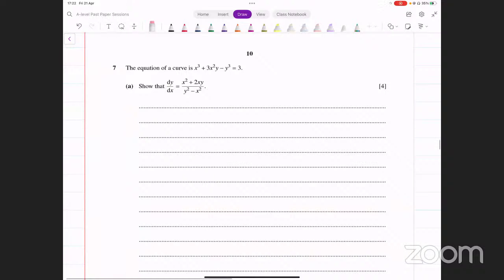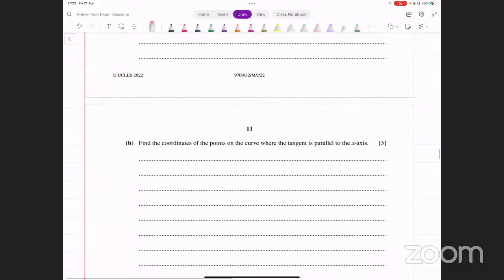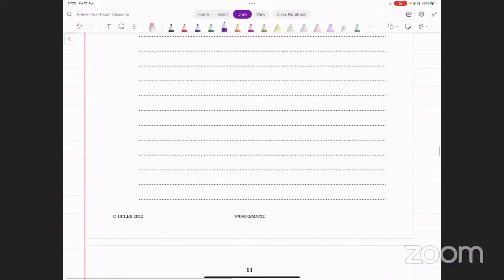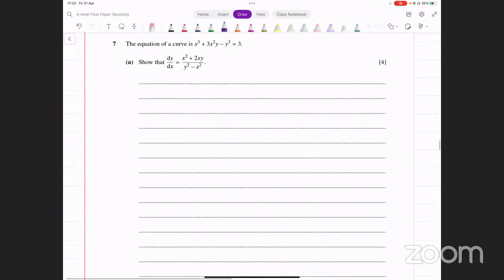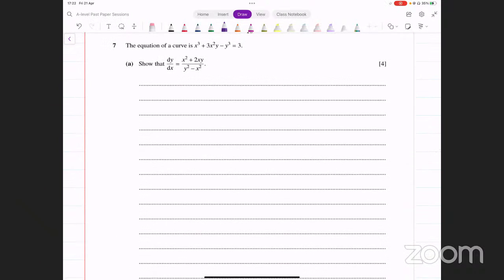Implicit differentiation का इसी तरह से बहुत दफा repeat हो रहा होता है. और देखें second part भी बिल्कुल वही standard है. आपको क्या करना है, coordinates find करने हैं when the tangent is parallel to x-axis. Now, let's do this, although it keeps getting repeated over and over again, the same type of question. But let's do this because implicit differentiation is slightly confusing sometimes for some people.